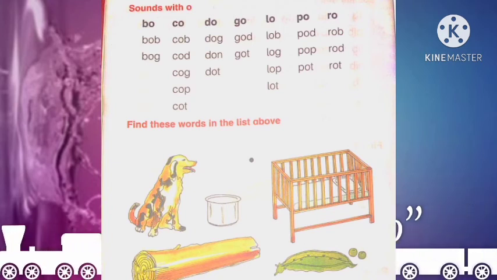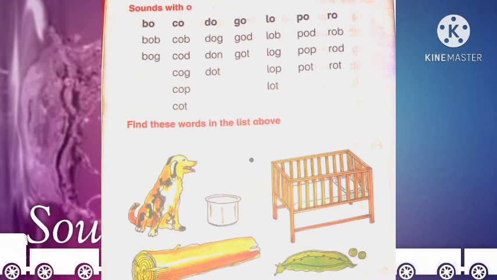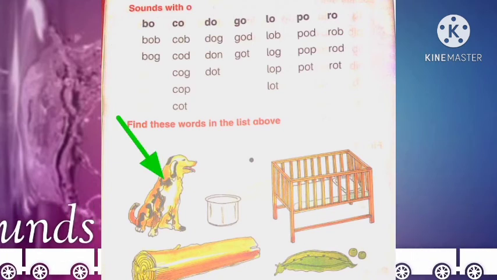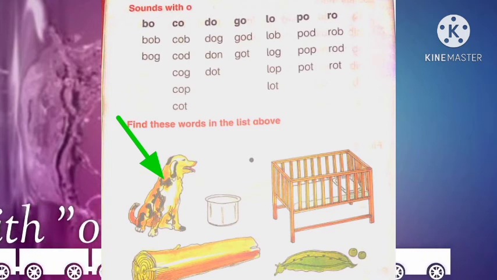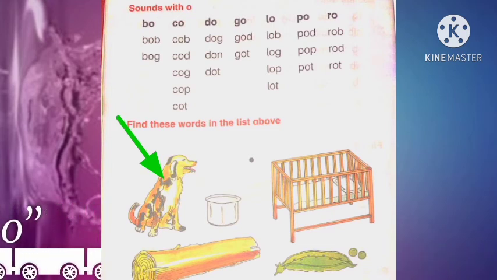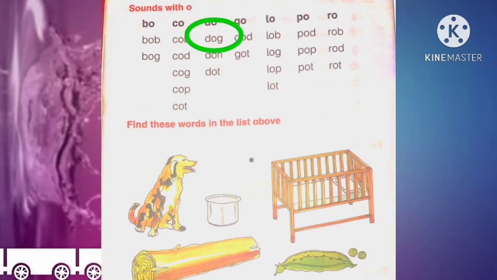Here are some pictures and we will find these words in the lists given above. Look at the first picture. What is it? It's a dog. So where can you find the word dog? In the sound of do. Look at the column of do, third column. Yes, here it is. The first word is dog, dog. So you will circle the word dog.